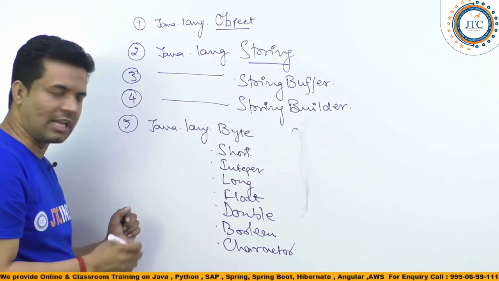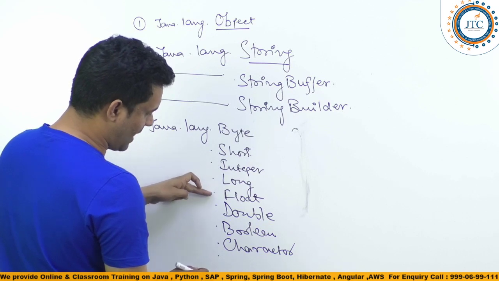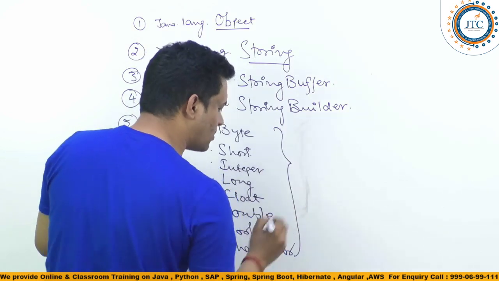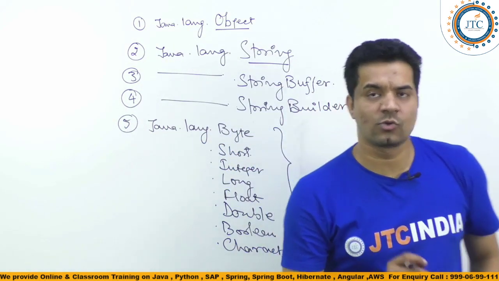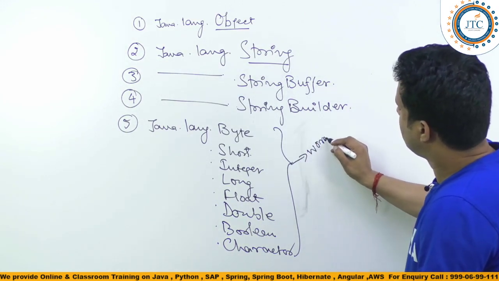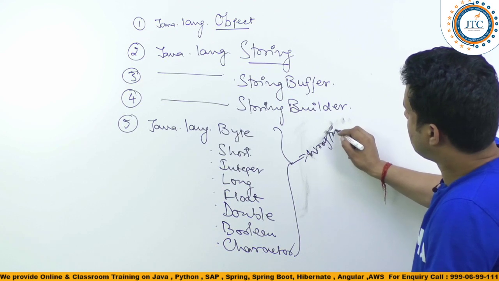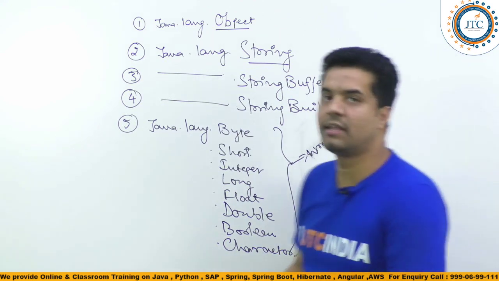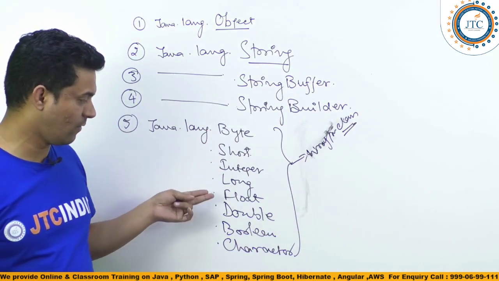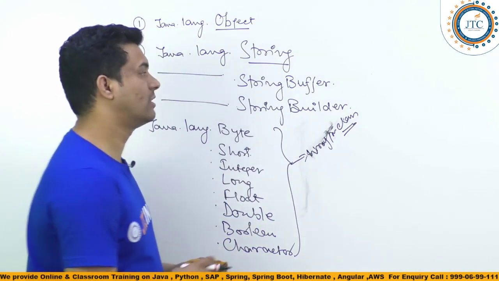How many classes are there next? 1, 2, 3, 4, 5, 6, 7, 8, right? These 8 classes we call wrapper classes, guys. The classes Byte, Short, Integer, Long, Float, Double, Boolean and Character, these all are wrapper classes.